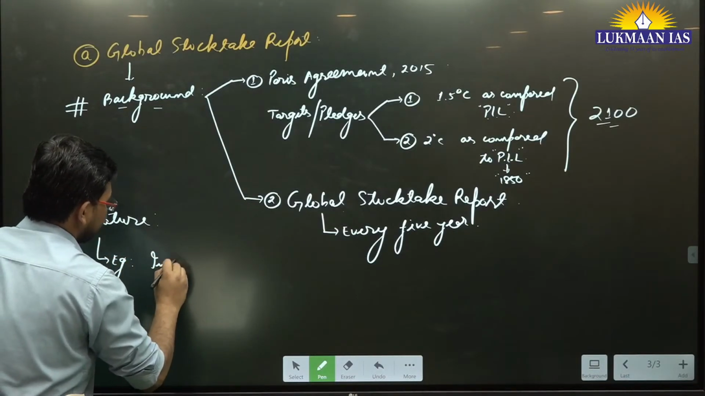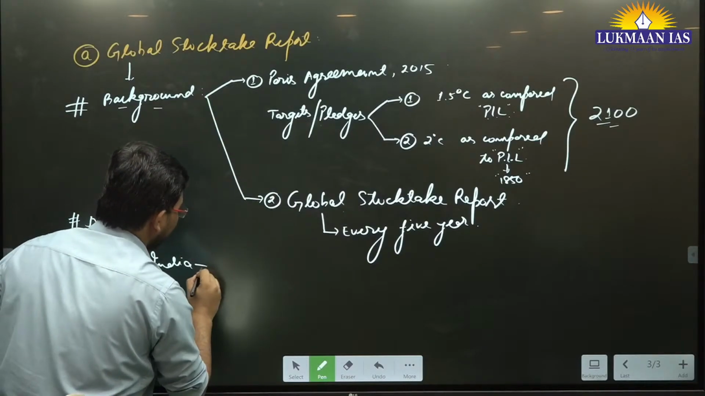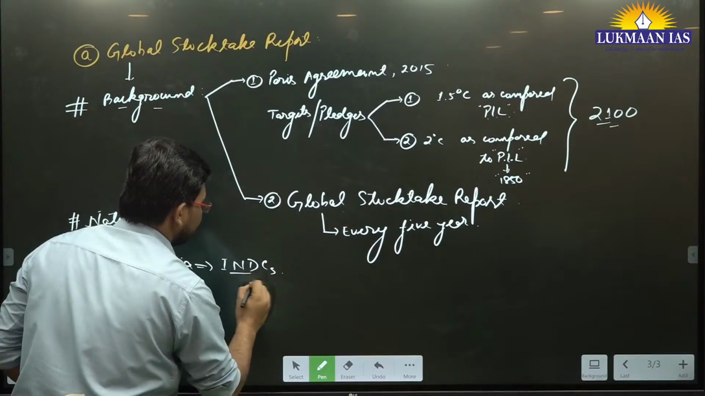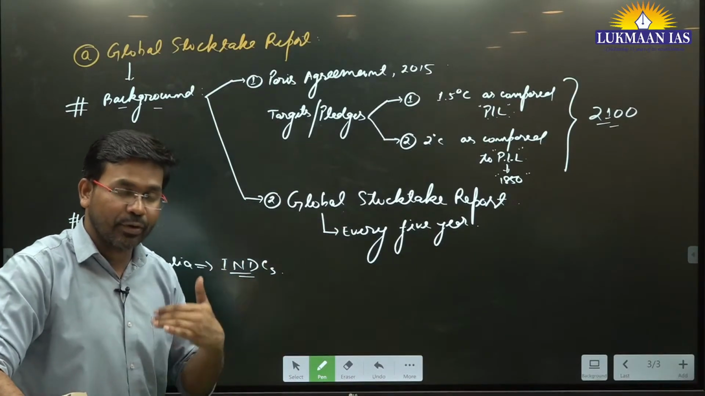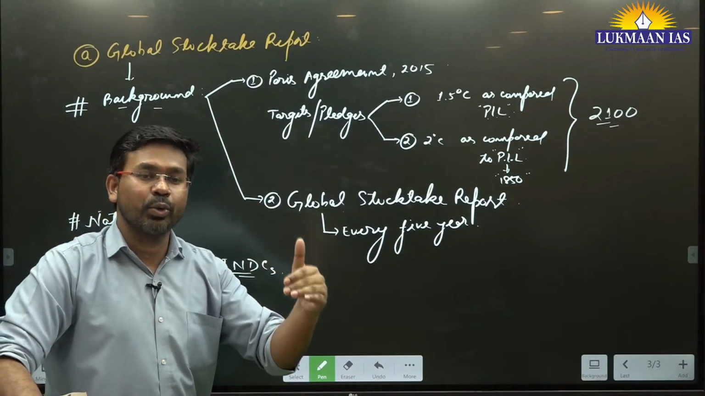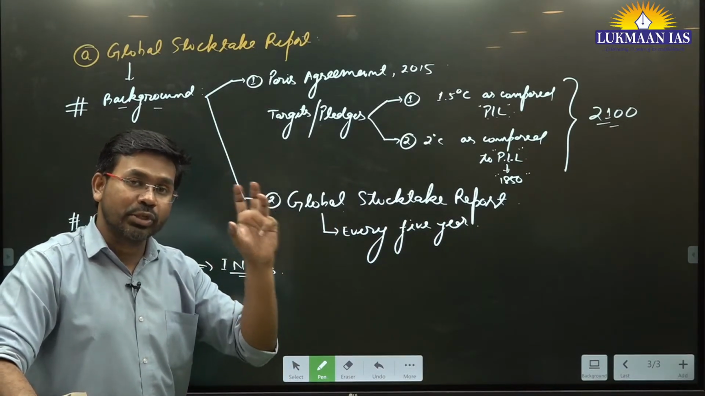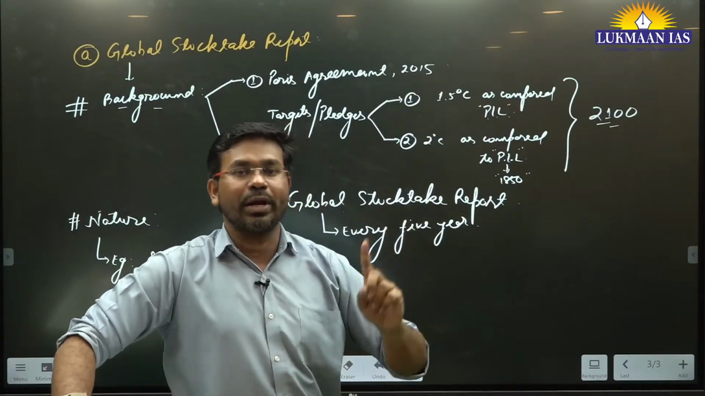So in the case of India, we come up with intended nationally determined contributions. These are known as INDCs. These are some of the goals and targets that we set for ourselves, that this year we are going to achieve these climate targets. For example, we want to install so many megawatts of renewable energy. So that will be one of the targets.